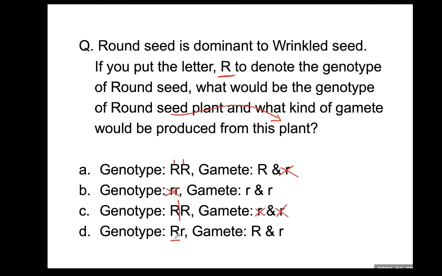In this genotype, since it has an uppercase letter, it will show round seed. And in this genotype, what kind of gamete does it produce? We just reduce in half. So one large R and the other one is a small r. So the answer is D.